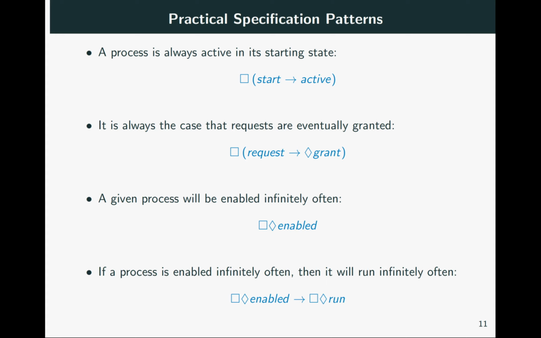The next pattern is known as strong fairness. Say a process is enabled, which means ready for running, infinitely often. Then it will be run infinitely often. In other words, the scheduling will be fair to this process. It will not indefinitely ignore the enabledness of a process, but at some point it will act on it and run this process. In short, always eventually enabled implies always eventually run.